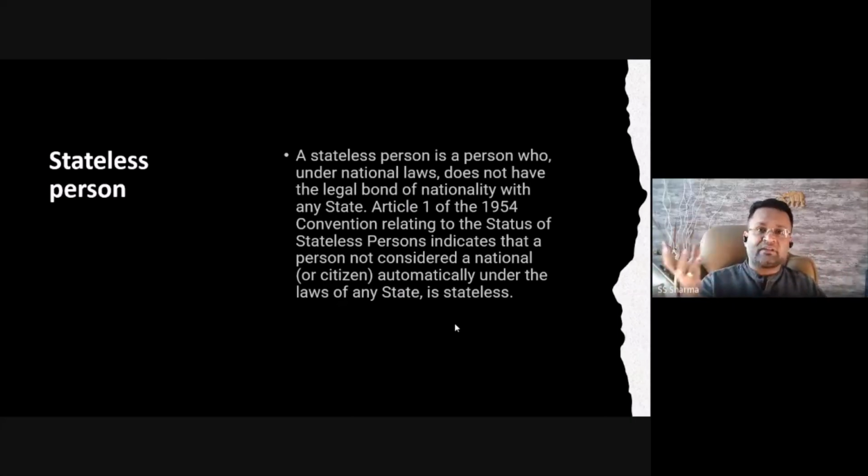Now, if there is a person of that country in some other country, since the diplomatic relations have broken, that person will be considered a stateless person because his state or his nation or his country, in whatever way you would like to put it, is not recognized by the international community. So this happens many a time. That person is called a stateless person.